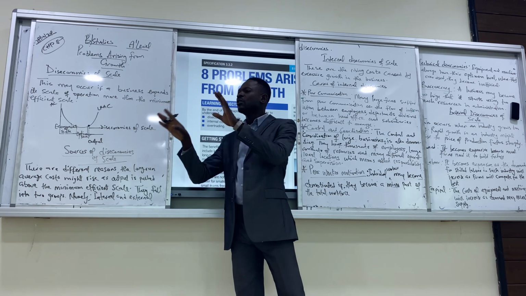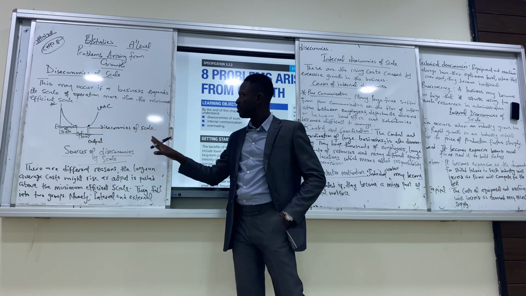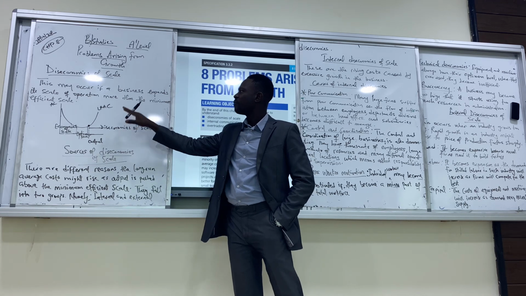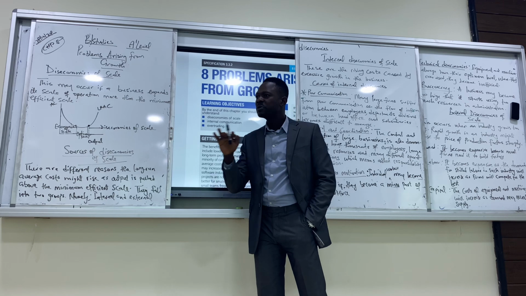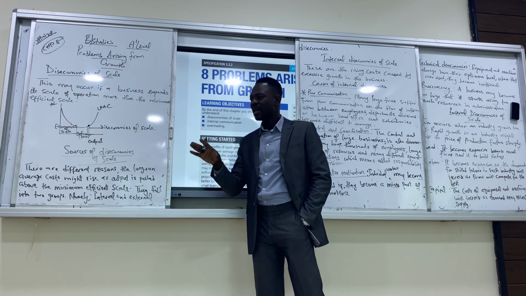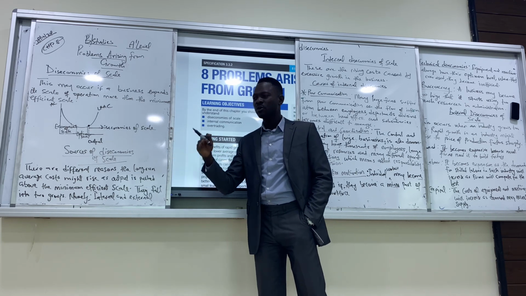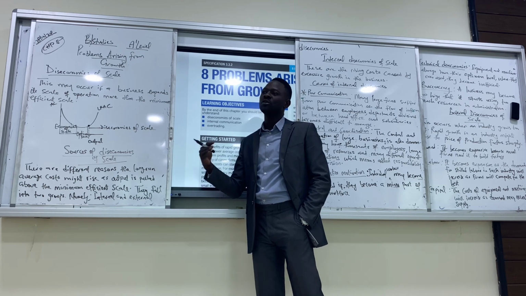The problem is about diseconomies of scale. And what is diseconomies of scale? It occurs if a business expands its scale of operation more than the minimum efficiency. So there's always going to be an optimum level you can reach as a business. Going further than that, you're going to start witnessing a rise in your average cost of production.